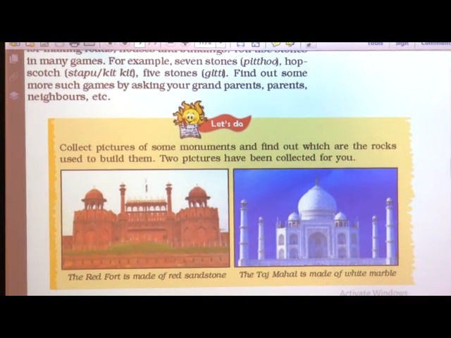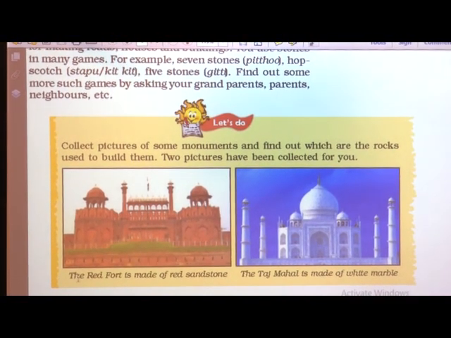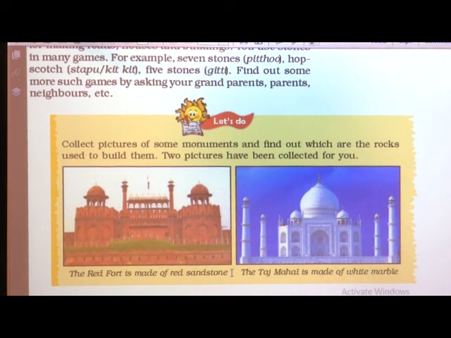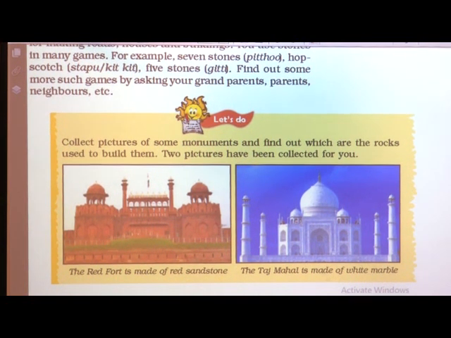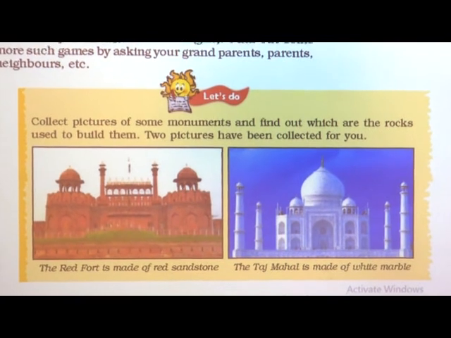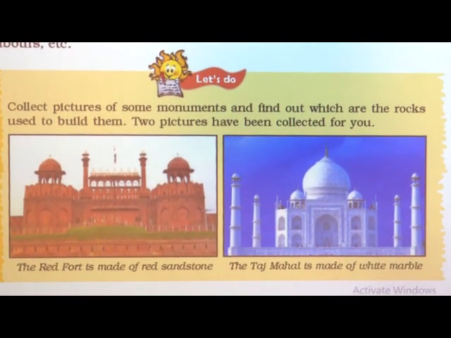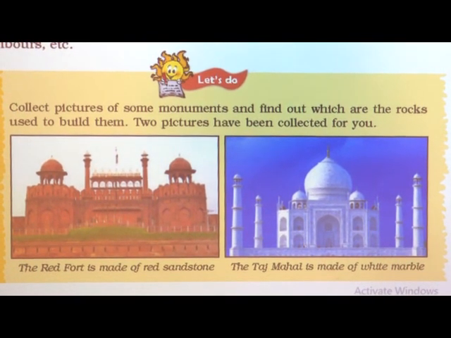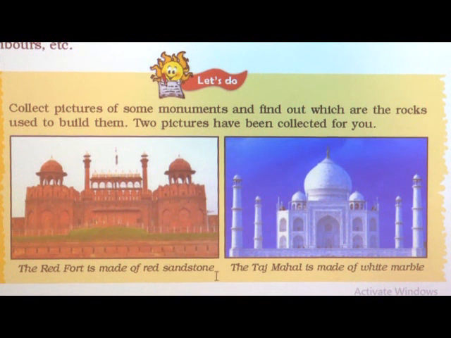So you can see this color is red. The Red Fort is made up of red sandstone. You can see the color, it is not painted. Okay children, the color of the sandstone itself is red. So it is called the Red Fort and it is made from red sandstone.